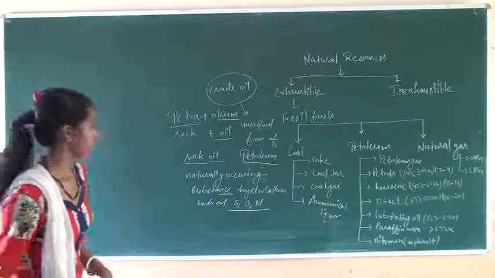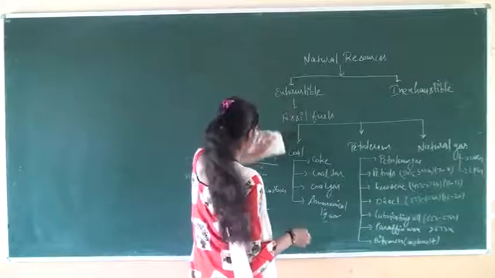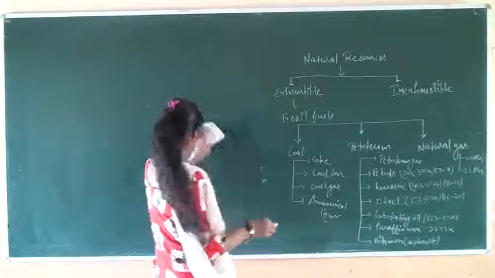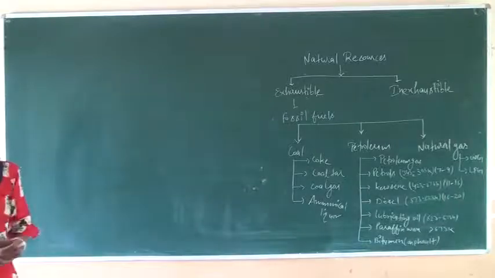After that, deposits. Deposits mean where petroleum is found.